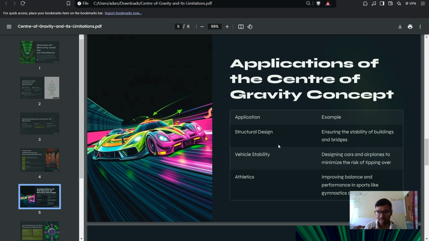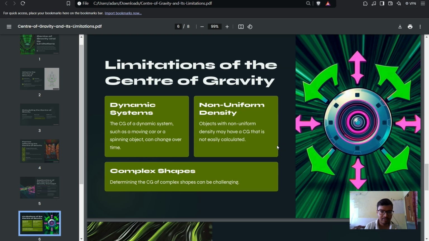Applications of center of gravity. It's used in ensuring the stability of buildings and bridges, designing cars and aeroplanes to minimize the risk of tipping over when they are at relatively high speed, and improving balance and performance in sports like gymnastics and skiing.